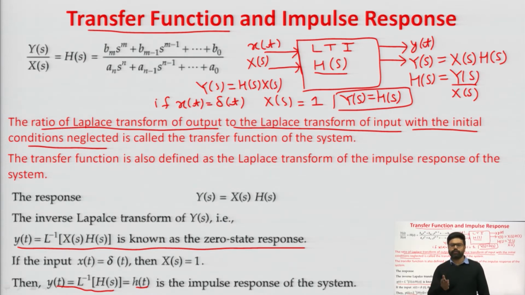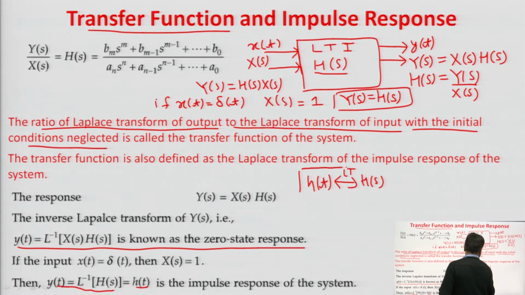It means, whenever I provide an LTI system an impulse as an input, the output we obtain is known as the impulse response. अगर मैं LTI system को अपना input दूंगा एक impulse function, तो output जो मिलेगा उसका that will be termed as impulse response, and h of t and transfer function are both related as follows: the Laplace transform of h of t will be h of s. अगर मैं impulse response का Laplace transform निकालूंगा then we will obtain h of s which is our transfer function.